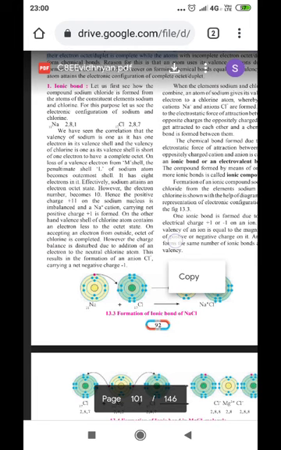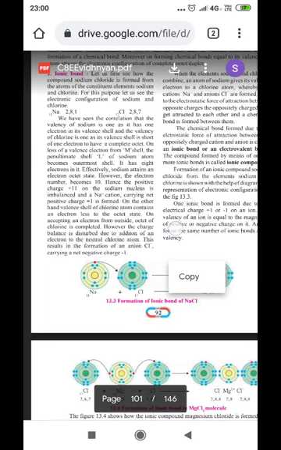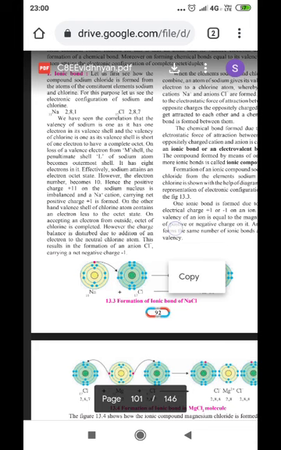On the loss of the valence electron from the M shell, the penultimate, meaning previous shell, L, of the sodium atom becomes the outermost shell. It has 8 electrons in it. Effectively, sodium attains an electronic octet state.